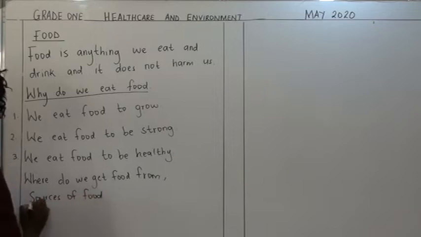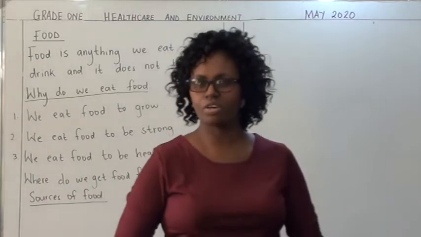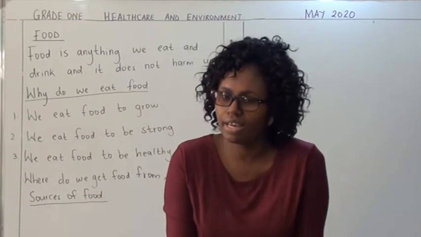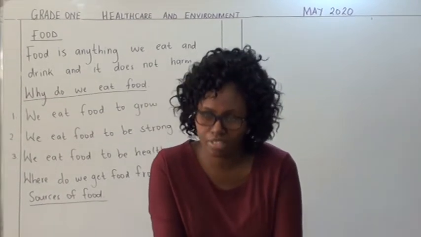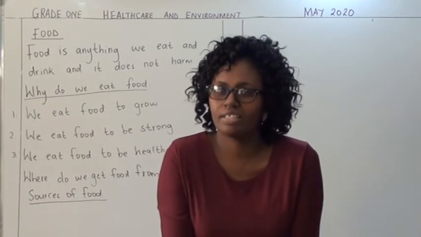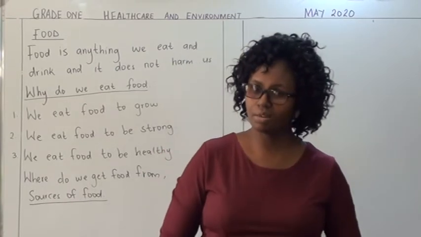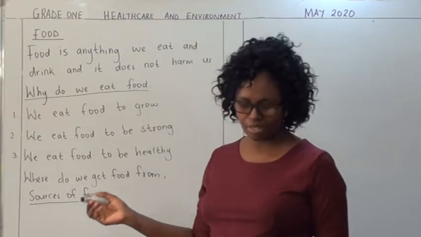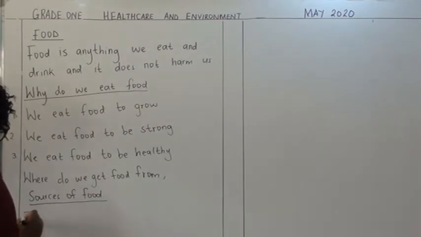Now we get food from plants and animals. Those are the two sources of food that we get from. One is plants and another one is animals. Now we are going to start with the food that we get from animals. Not all the animals are eaten. Most of the animals that are eaten are the domestic animals, the ones that we keep at home. So we are going to learn about the food that we get from animals.